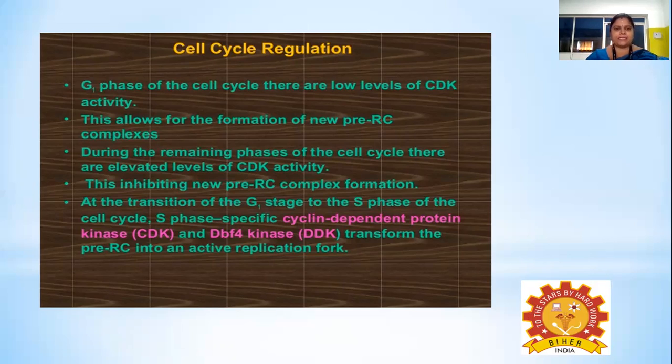And while the cell is going through the transition from the G1 phase of the cell cycle to the S phase, the S phase specific cyclin-dependent protein kinase and DBF4 kinase, which stands for DDK, will transform this pre-RC complex that has been formed into an active replication fork. Thereby, the replication will be initiated.